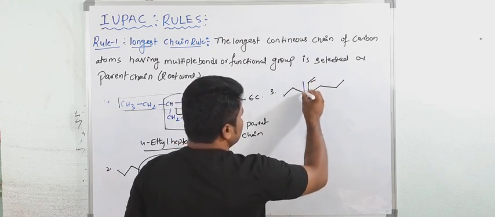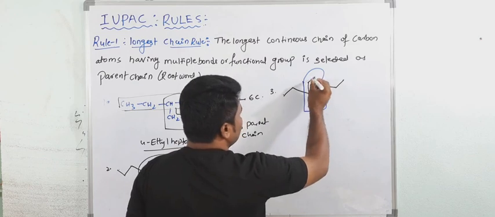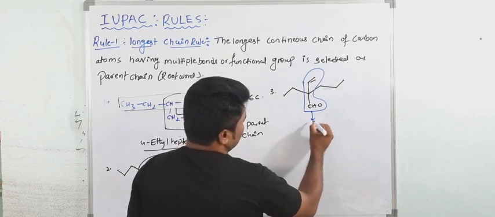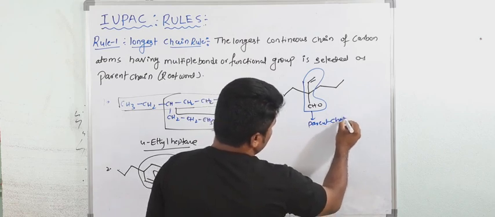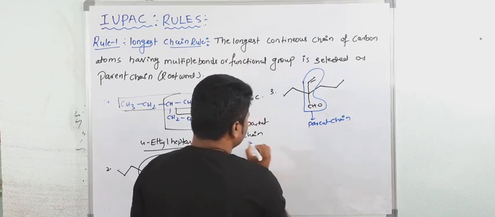Why? Because this chain contains multiple bonds and the functional group. This is the parent chain. Okay, now one more.